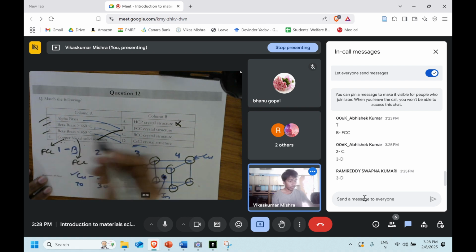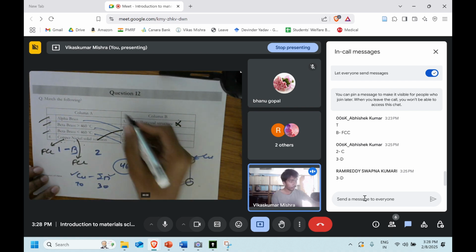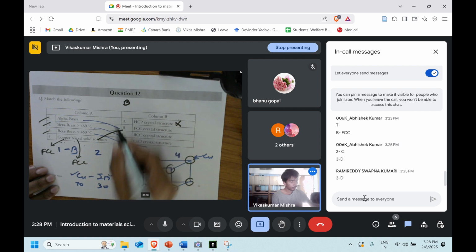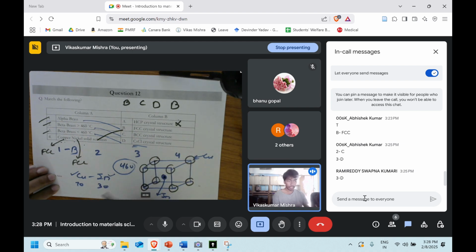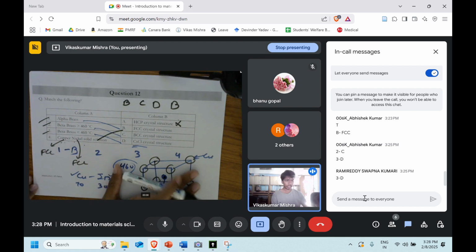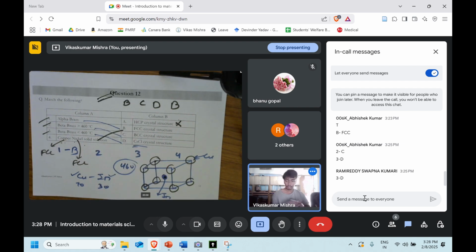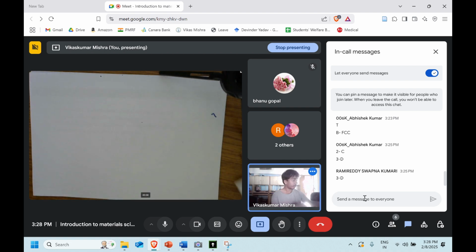So the overall answer, if we write, it will be B, then C, then D, and then again B. A is just redundant, just to create a little bit of confusion. I hope it's clear. If there is any doubt, let me know. If there is not, we'll move ahead.